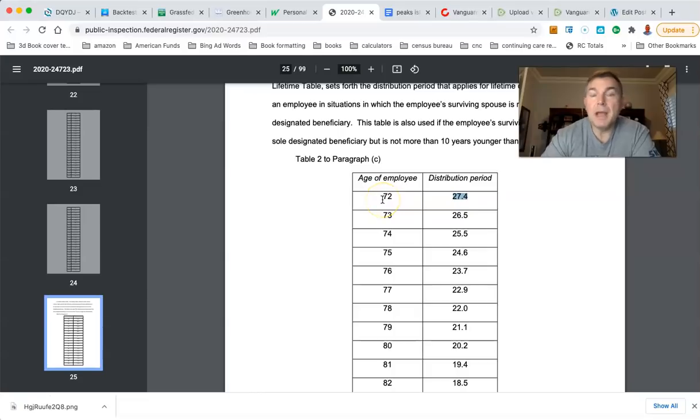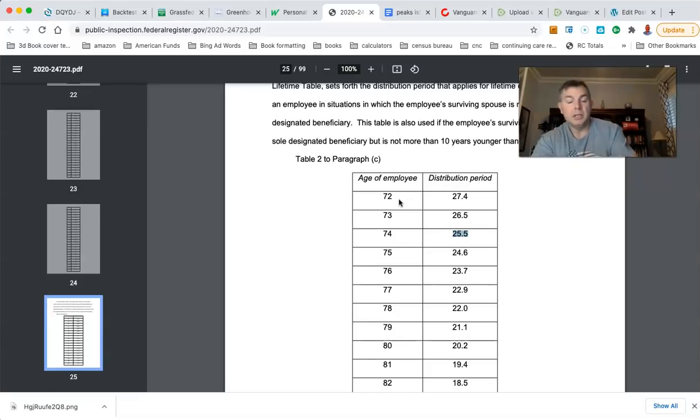Same thing here, except now it's 2 years later, 18 months later. Exact same number, 27.4, which is fantastic, man. So it's the same thing. It's 3.7% roughly the first year, except it's now at 72 as opposed to 70.5. I think the previous table, because of the Secure Act, yeah, it was the Secure Act or CARES Act, I think it was the Secure Act, they hadn't updated the RMD table. So here we still had 25.5 as the divisor when you hit 72, if that makes sense.